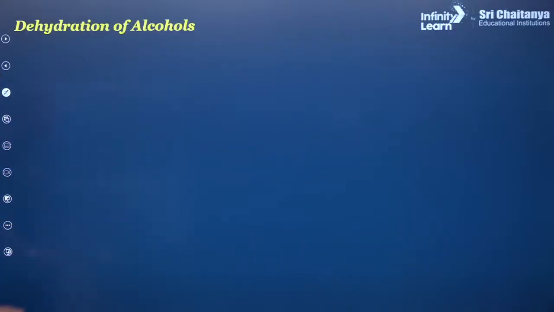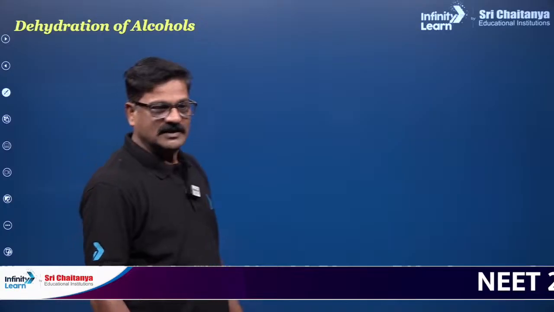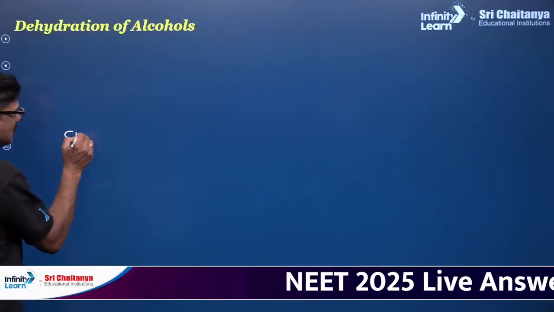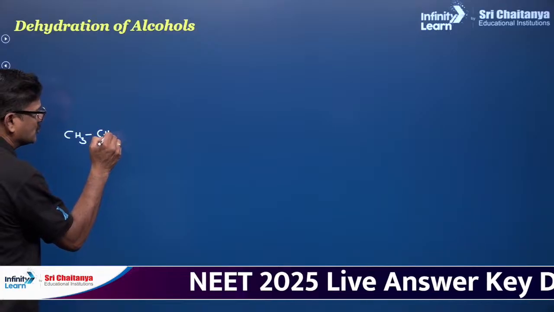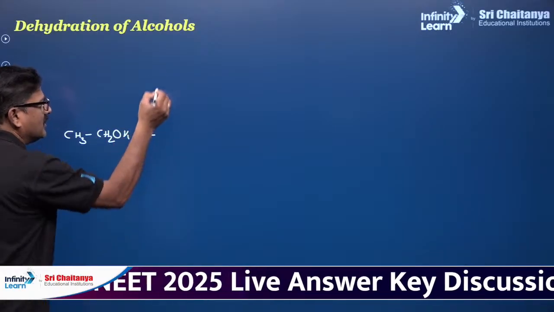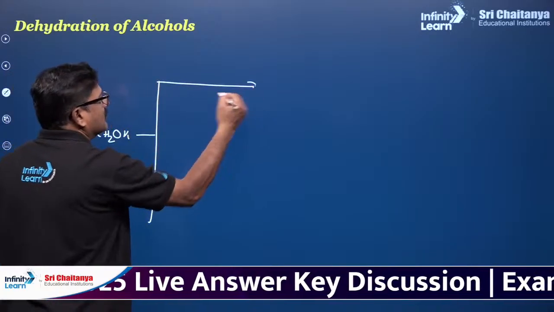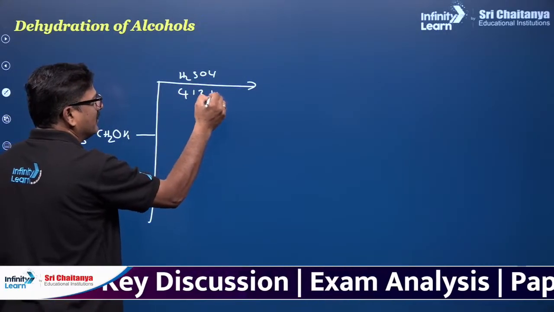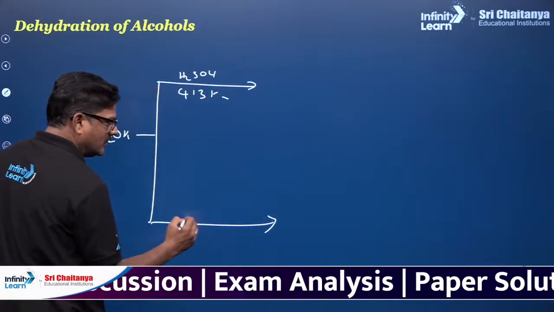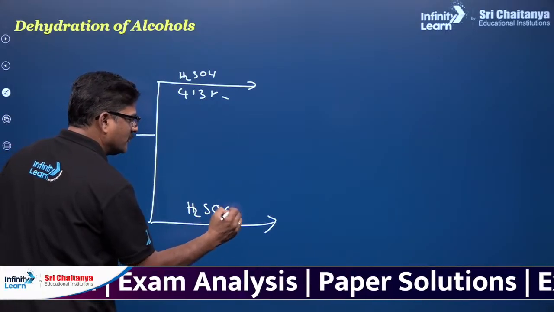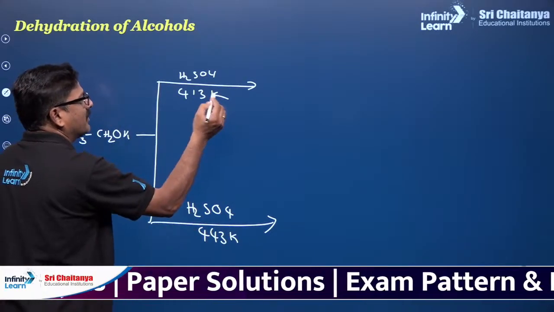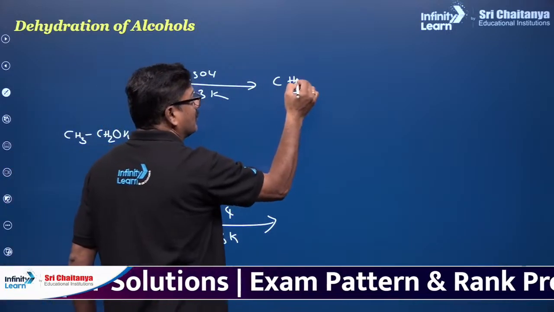So dehydration of alcohols. This is a very important reaction given in the NCERT textbook. CH3CH2OH. Okay, if you heat with H2SO4 at 413 Kelvin, and if you heat with H2SO4 at 443 Kelvin, so what happens? Ether is going to be formed.